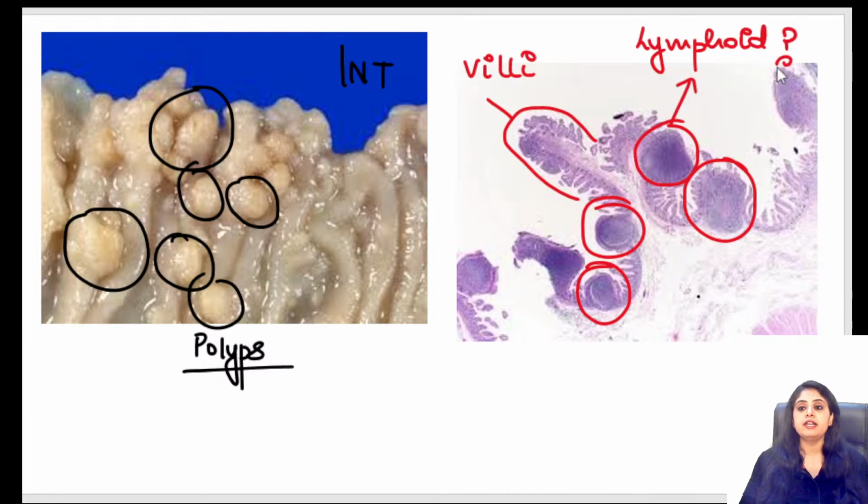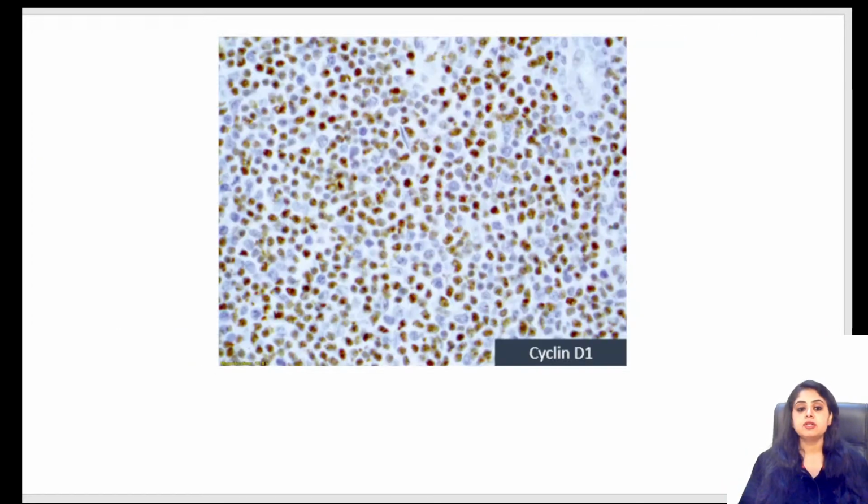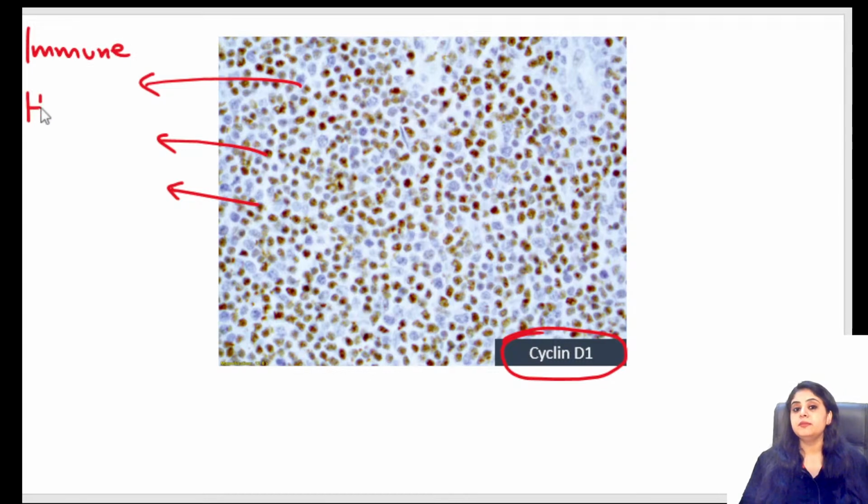So now I want to find out, is this the normal lymphoid? Is it like Peyer's patches? Is it a normal lymphoid kind of a thing? They are not so much in abundance. So my best way is that I'll put a marker. I'll put a marker, and first tell me the technique. What is this brown color technique? Cells are coming brownish in color. In pathology, the brown color technique is IHC. IHC means immunohistochemistry.